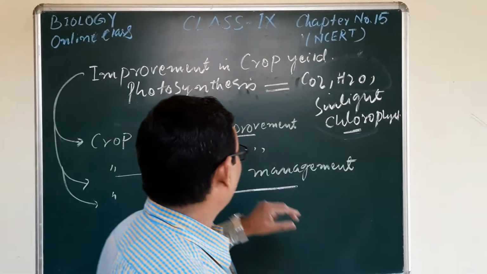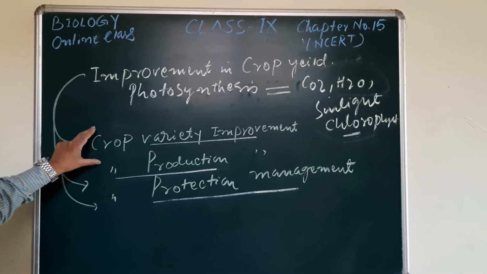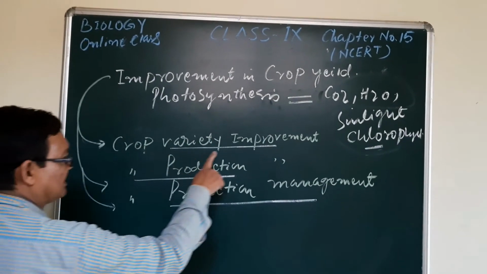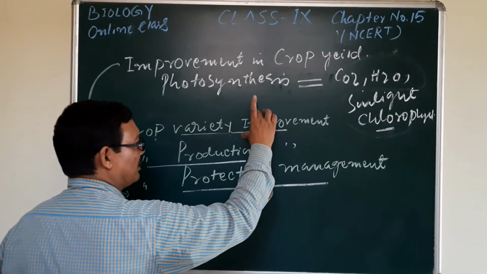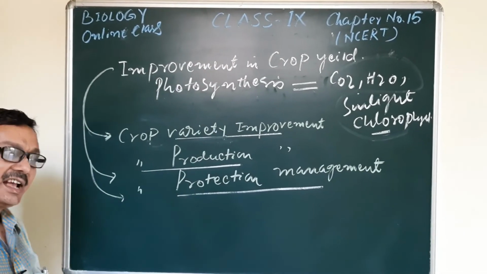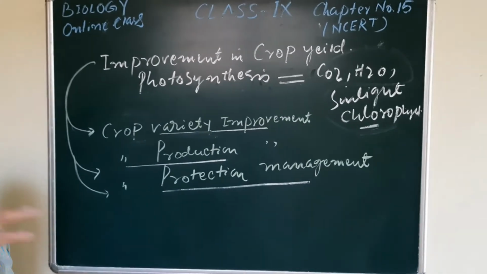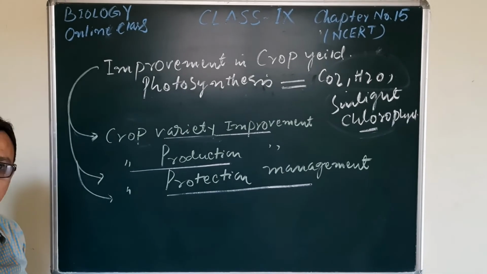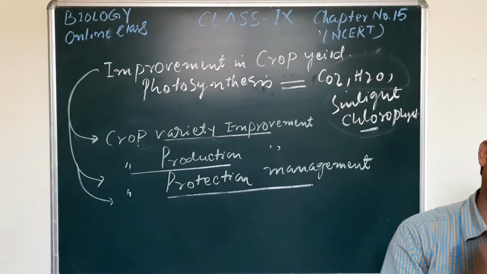And now, the main part of our crop variety improvement. The first part is the selection of seed. Once again I am repeating here, crop variety improvement means selection of seed, and that will be done by two different methodologies. The first one is hybridization. Hybridization is again of three different types.